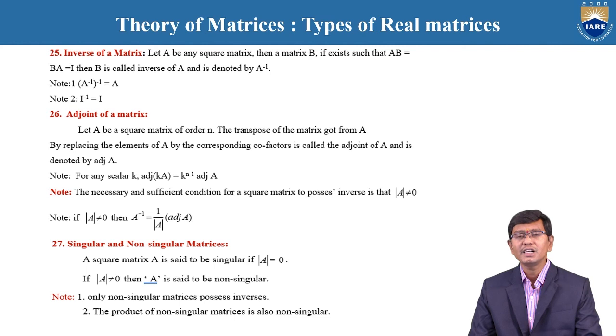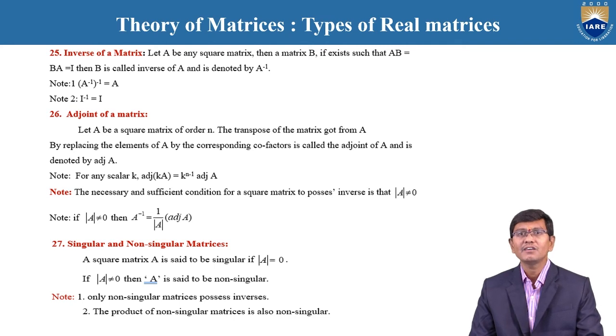A square matrix A is said to be singular if det of A is equal to 0, which is indirectly linearly dependent. Whenever det is not equal to 0, the matrix is said to be non-singular, which is linearly independent.